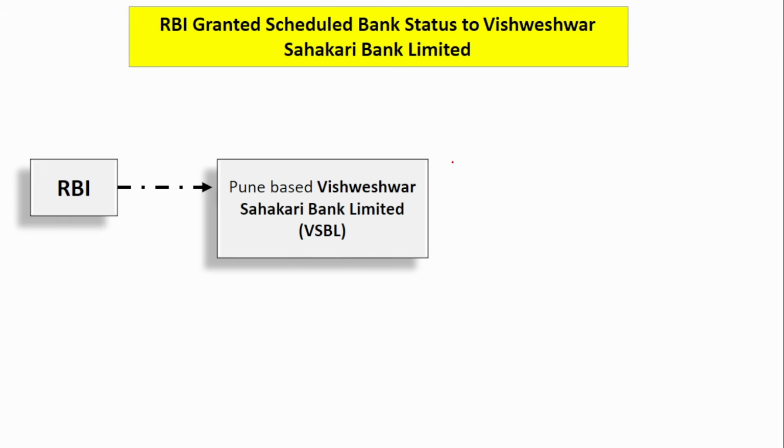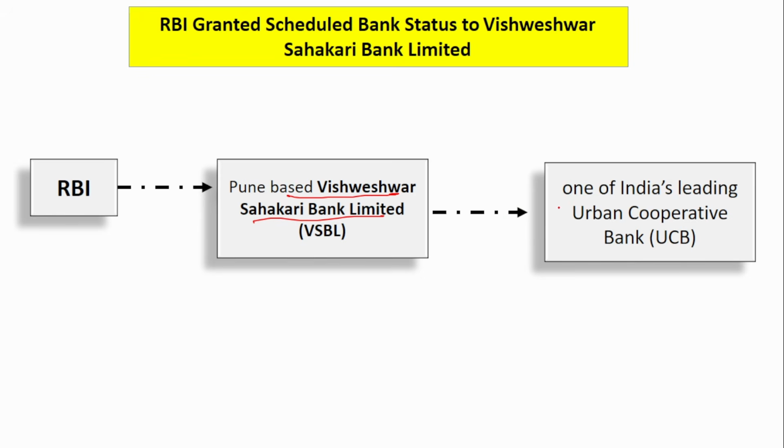Next, RBI has granted scheduled status to a cooperative bank, that is Pune based Vishweshwar Sahakari Bank Limited. Remember, Pune based Vishweshwar Sahakari Bank Limited has been granted scheduled status by the Reserve Bank of India. This bank is one of India's leading urban cooperative banks. Since they have received the scheduled status, they will now have access to repo operations and also to the marginal standing facility operation. Through all these operations, they can borrow money from the Reserve Bank of India.